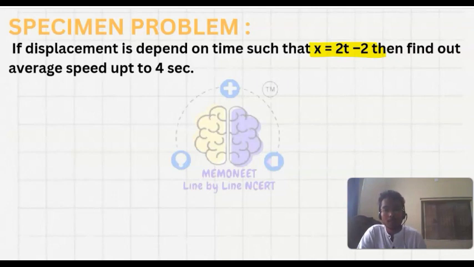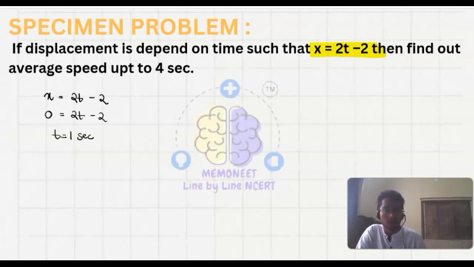So let's see when the displacement will be 0, when it is changing its position. x is equal to 2t minus 2. When x is 0, 2t minus 2 equals 0, and at t equals 1 second the displacement becomes 0.